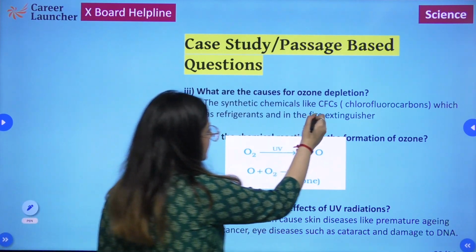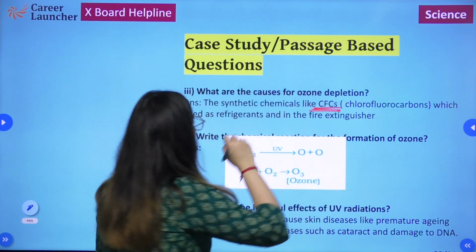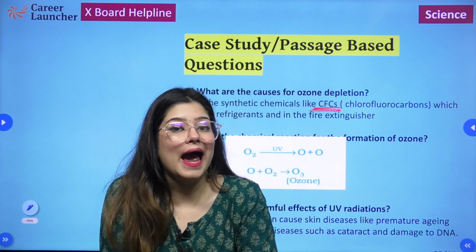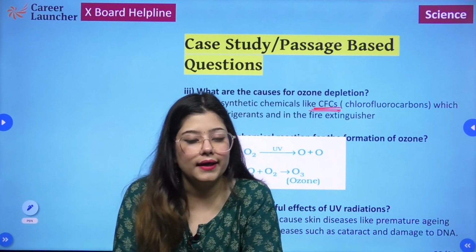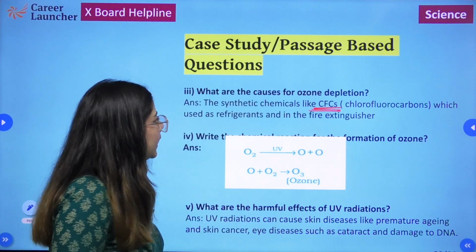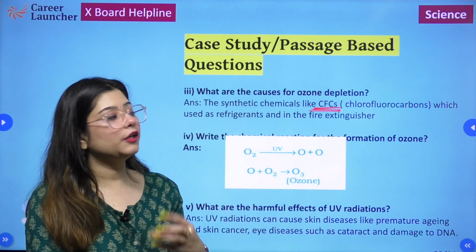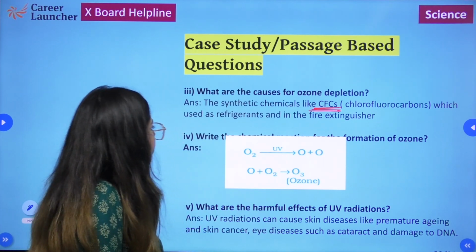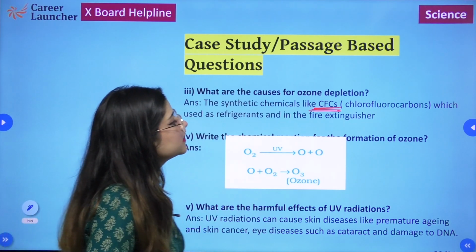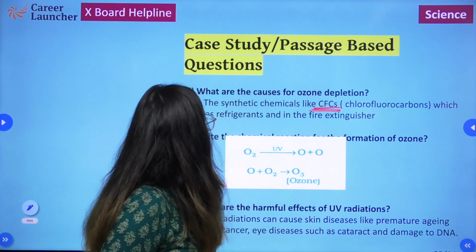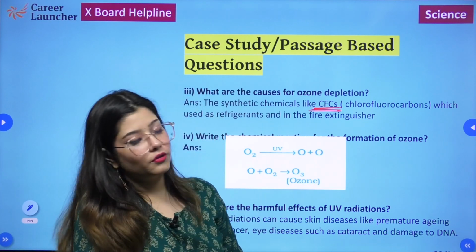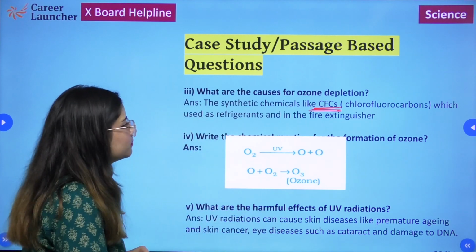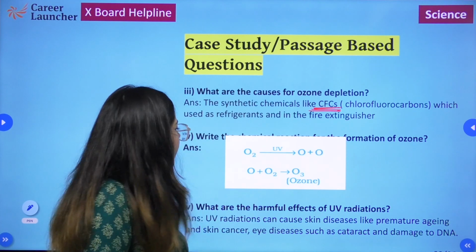So CFCs, chlorofluorocarbons, that were used as refrigerants and coolants, and in fire extinguishers, were chemicals that led to the depletion of this particular ozone layer, right? So the synthetic chemicals like CFCs were responsible for the depletion of this ozone layer.